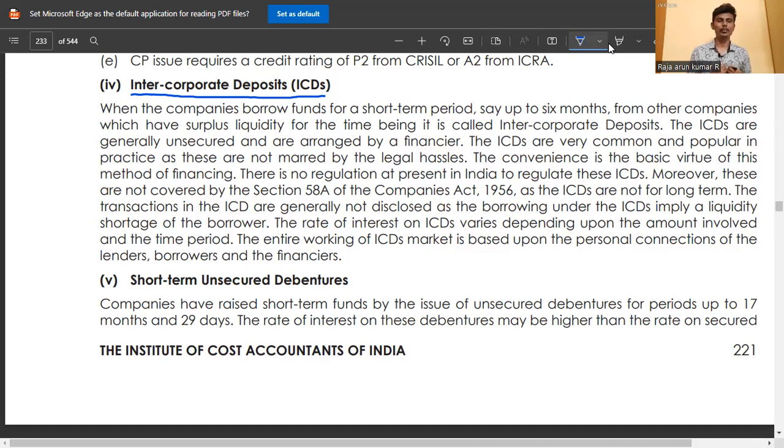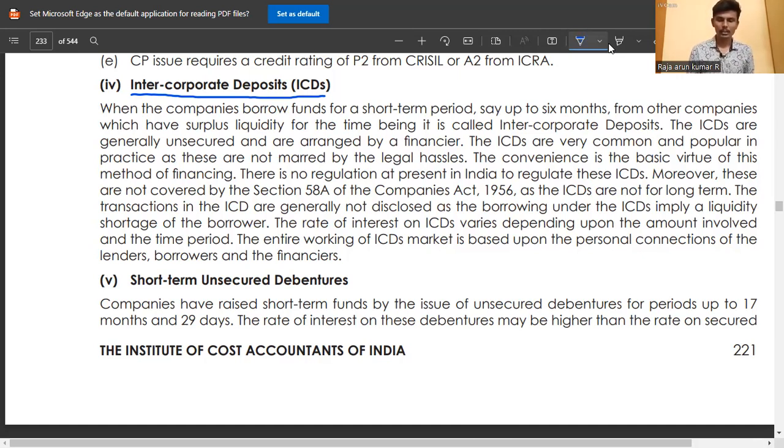I am an X company. Y company is my competitor or a friend, a coordinate company also. I know that company very well. The promoter was my friend. In that case, I asked the promoter to give some amount to that Z company, and after that I pay X and Y. That money is repaid after a quarter or a year, or whenever they want. I pay back the money. This is the general and liberal meaning of intercorporate deposits.